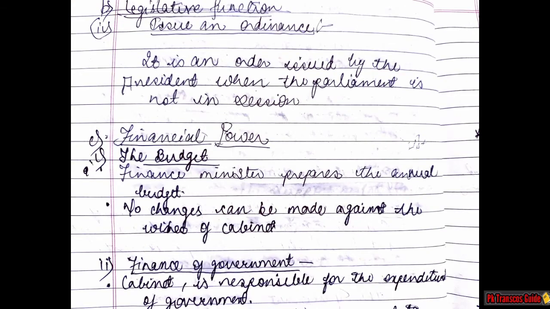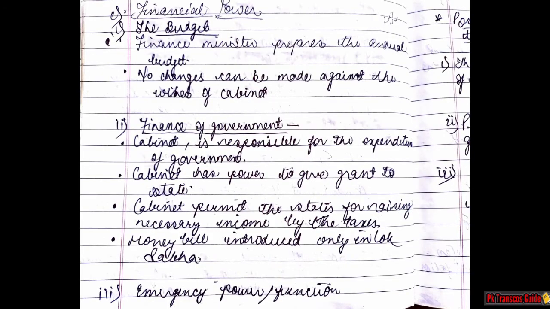Under the legislative function, we have seen the three subtopics. Now the fourth subtopic point is issue an ordinance. It is an order issued by the president when the parliament is not in session. Now the third power is the financial power. First topic, the budget. First point, finance minister prepares the annual budget. Second point, no changes can be made against the wishes of cabinet.